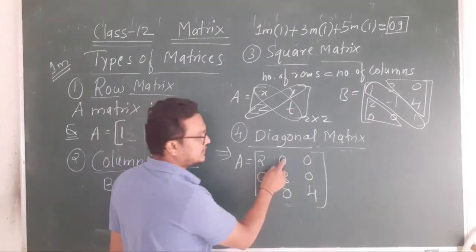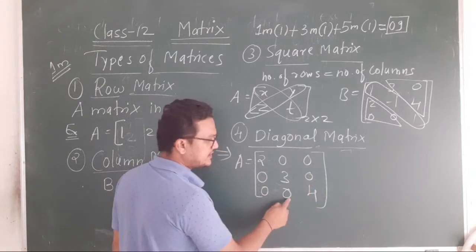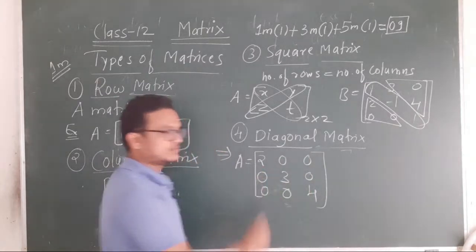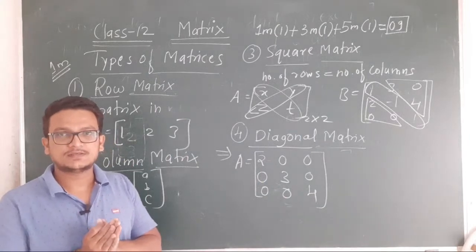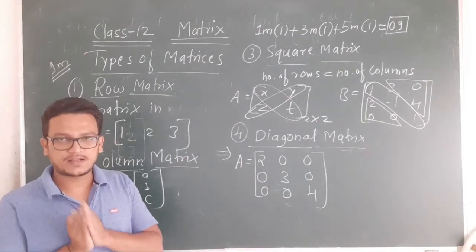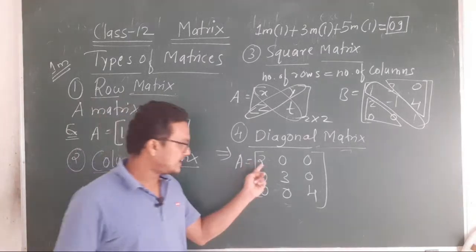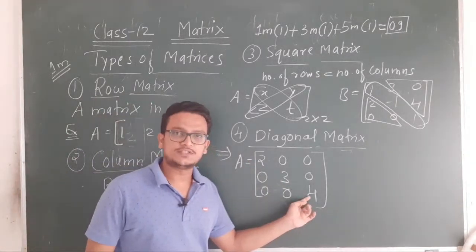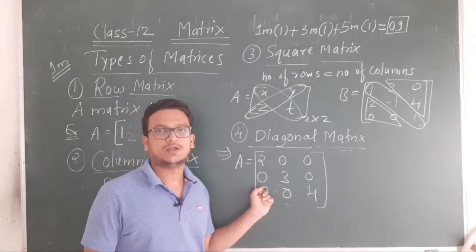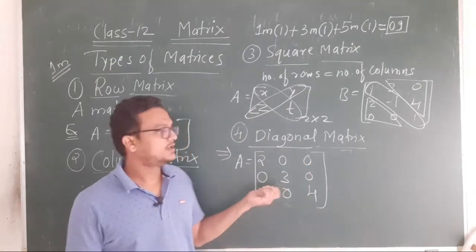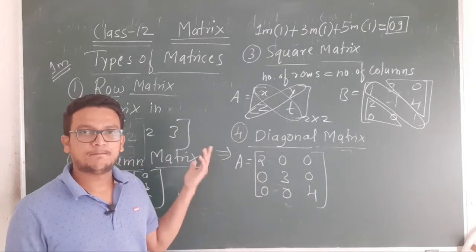You can check. All of these are non-diagonal elements, so 0, 0, 0, 0, 0, 0. So what is the definition? A square matrix is said to be a diagonal matrix if its diagonal elements are non-zero and non-diagonal elements are 0, then it is called a diagonal matrix.